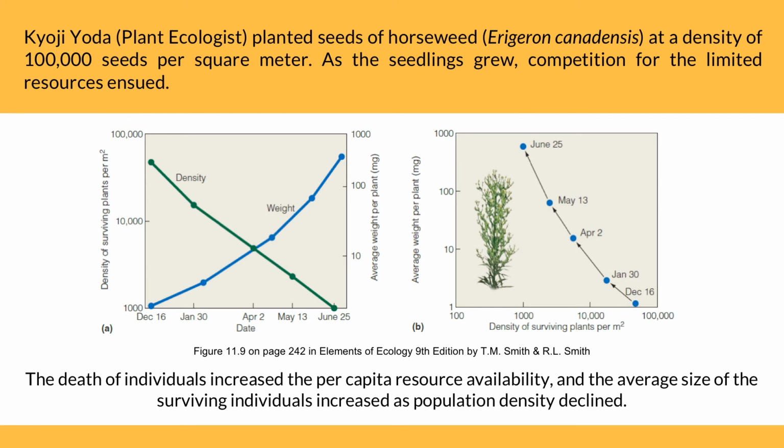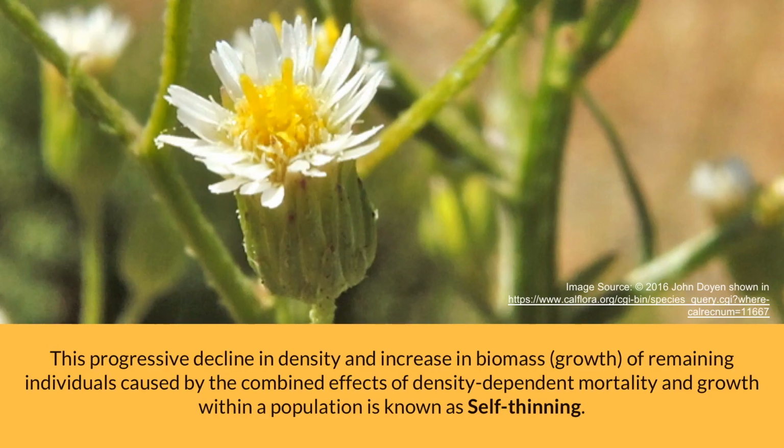As the seedlings grew, competition for the limited resources ensued. The death of individuals increased the per capita resource availability, and the average size of the surviving individuals increased as population density declined. This progressive decline in density and increase in biomass of remaining individuals, caused by the combined effects of density-dependent mortality and growth within a population, is known as self-thinning.